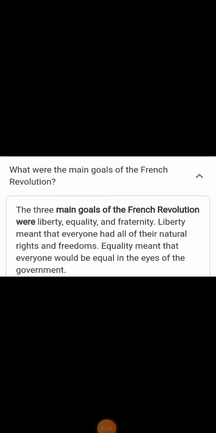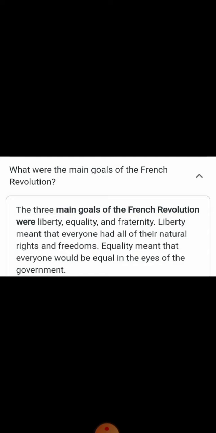Okay, so what were the reasons for the French Revolution? This point also we have discussed, along with the social reasons, economic reasons and political reasons. When it comes to the social reasons, inequality was prevalent in French society. The French society was divided into three classes. The first class comprised the clergy, the second class consisted of the aristocracy, and the third class consisted of what, children?